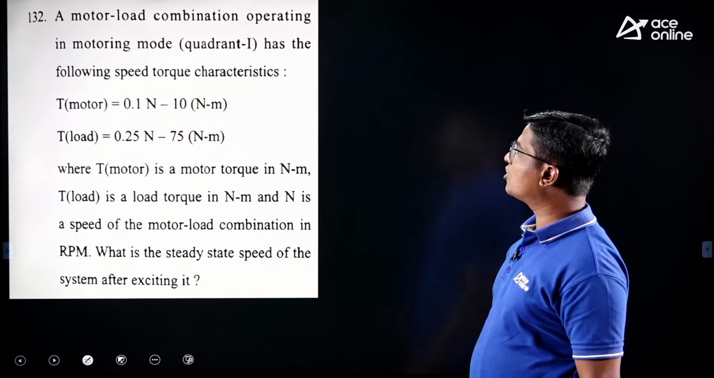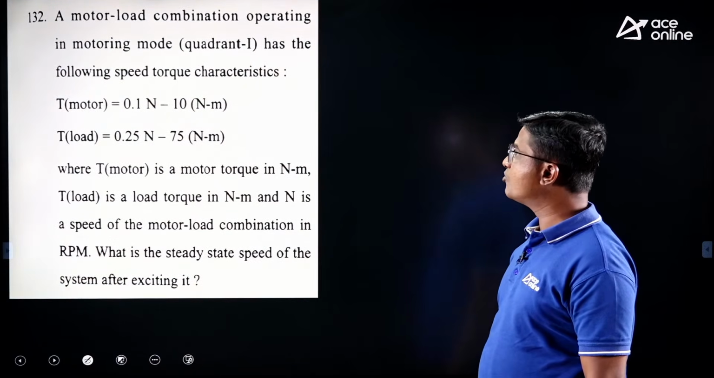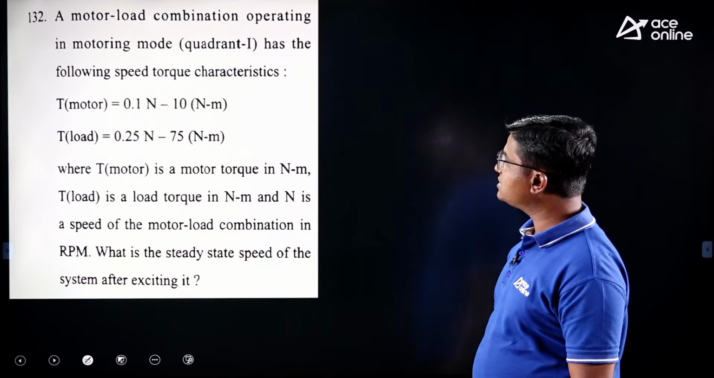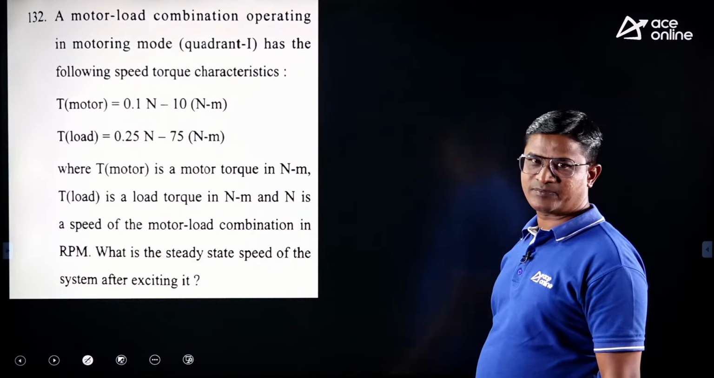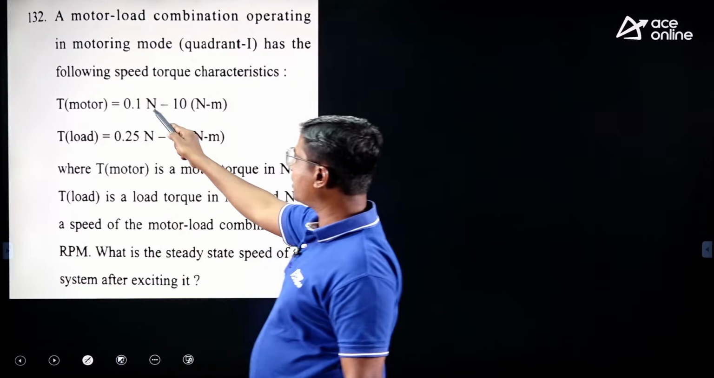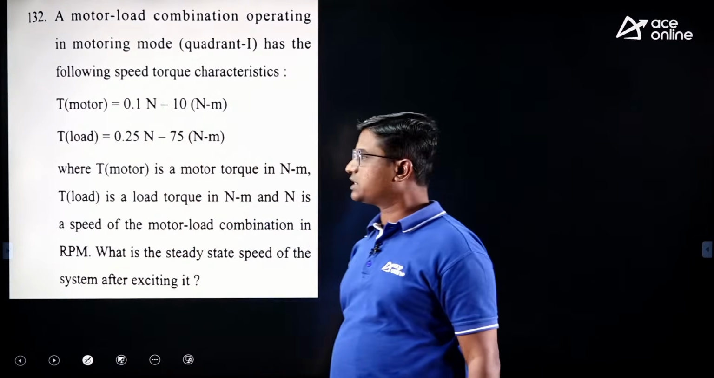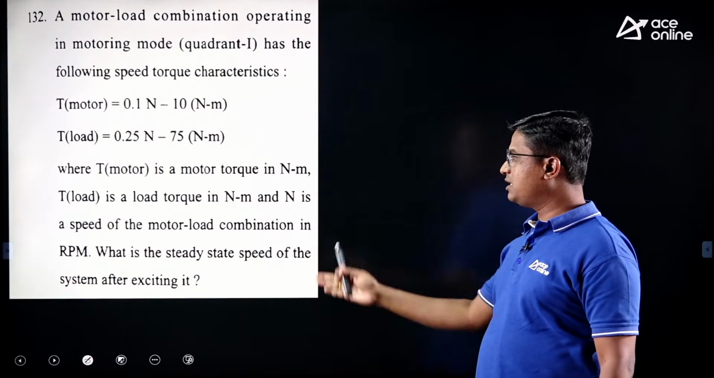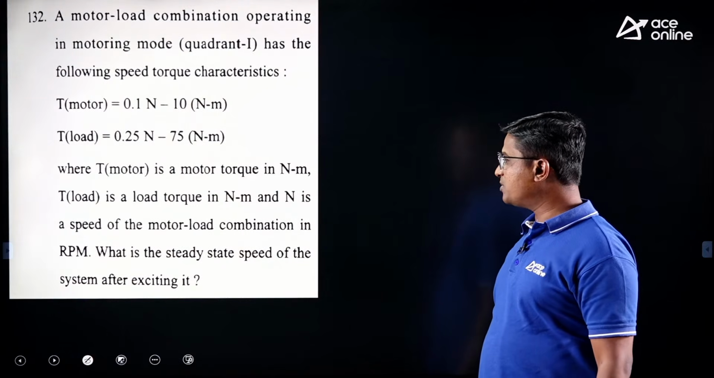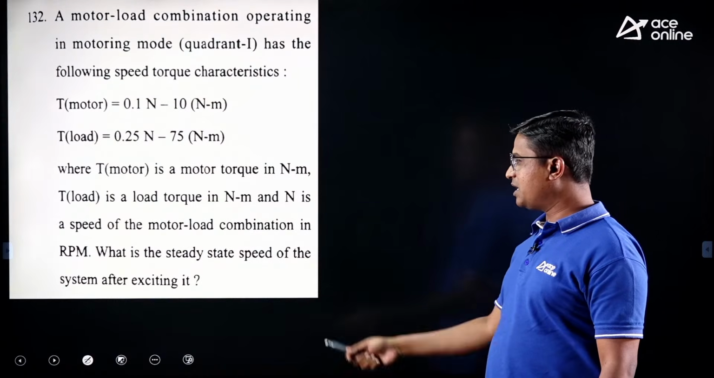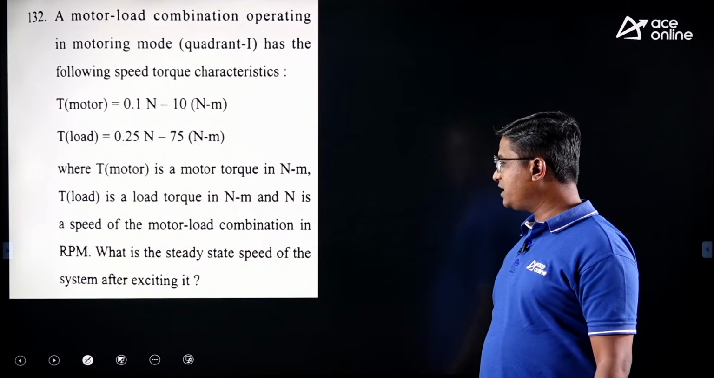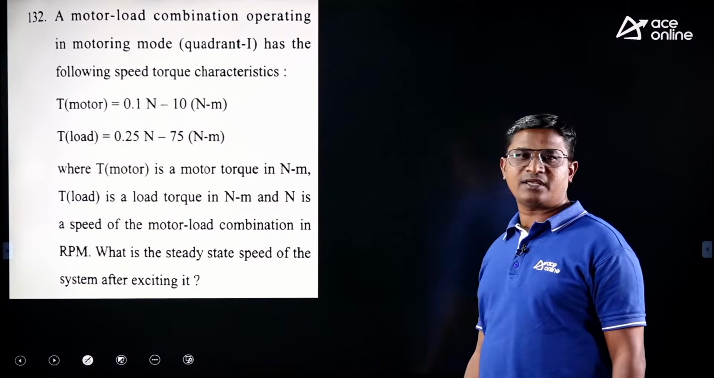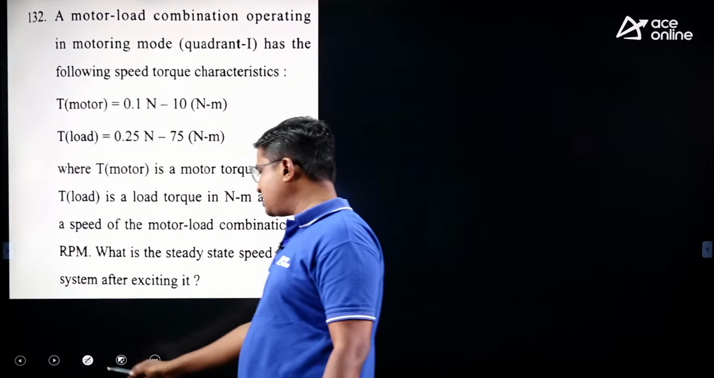Next, a motor load combination operating in motoring mode has the following speed torque characteristic. They have given the motor torque equation and the load torque equation, where T is the motor torque and T load is the load torque. What is the steady state speed of the motor load combination in RPM? They are asking for the steady state speed.